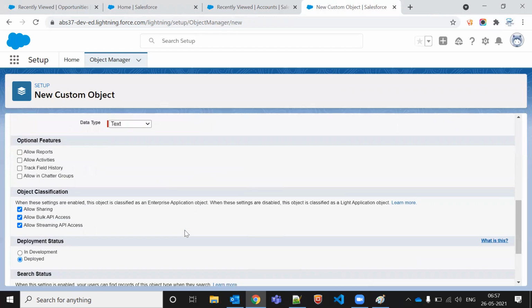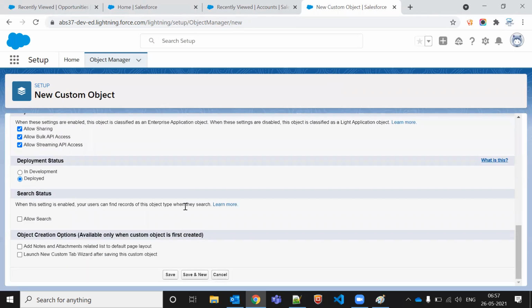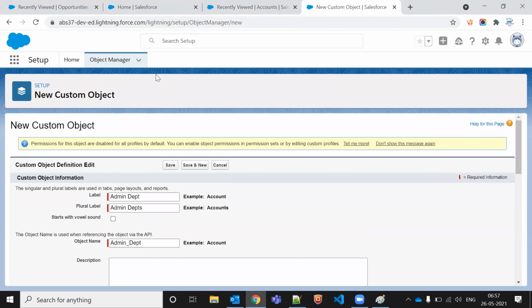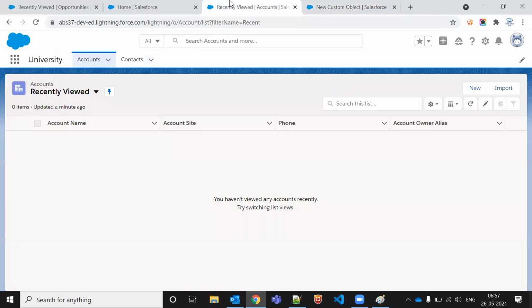Similarly, if you want to create some tabs here: the object will be created in the background. If you want to display that object as a tab, let's say account and contact. This is an account object, and I can also say the tab of the account object. The account object is in the background.